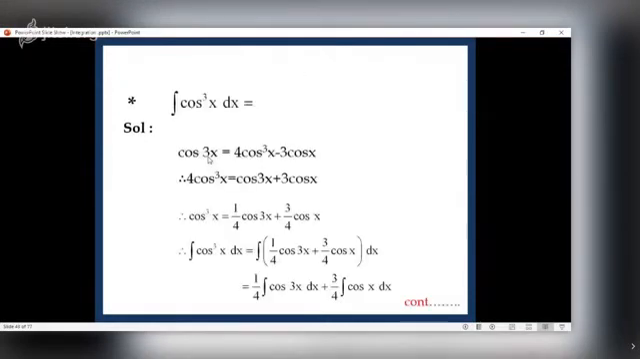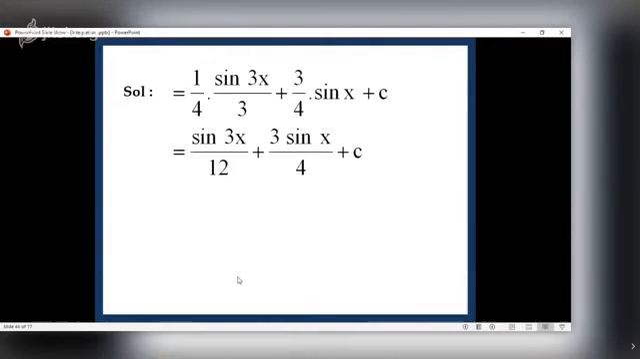Rearrange the terms to get what? Cos cube x equal to 1 upon 4 cos 3x plus 3 upon 4 cos x. Now it is integral of cos 3x. It is given in the next slide. It is sine 3x upon 3. And what is the integral of cos x? It is nothing but sine x.